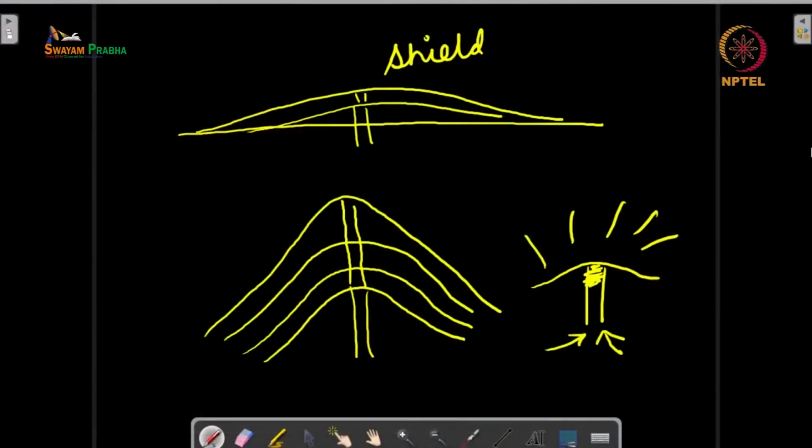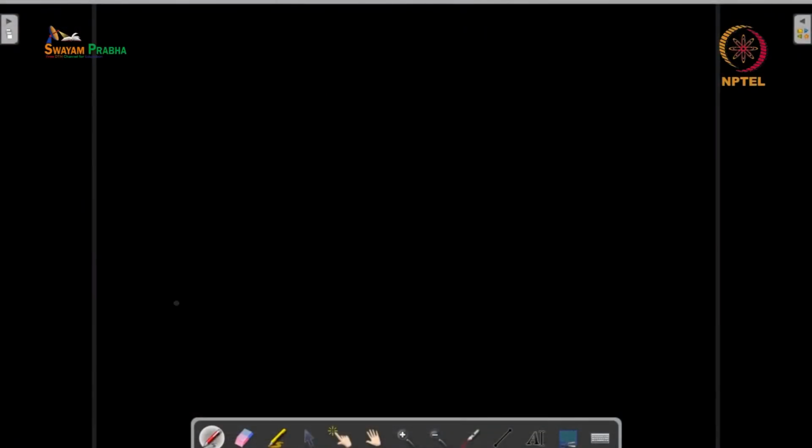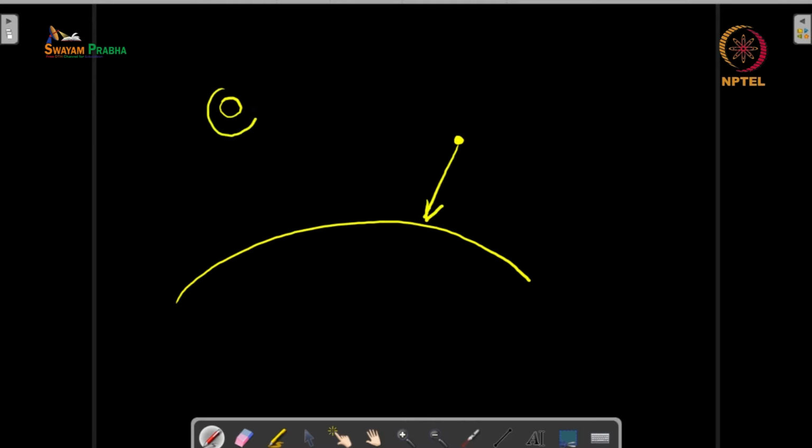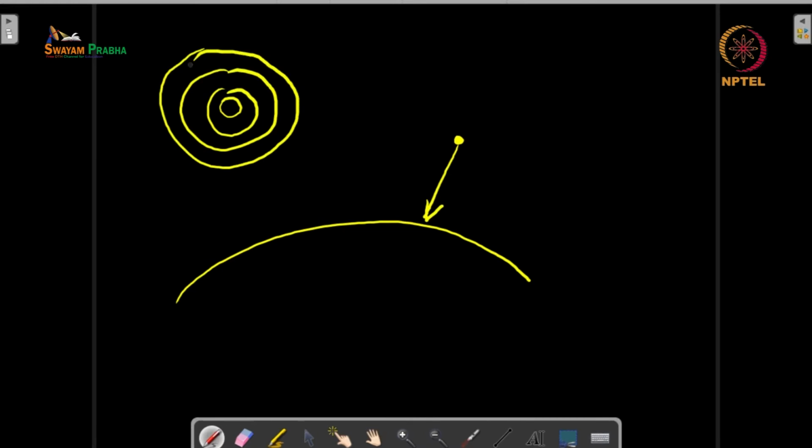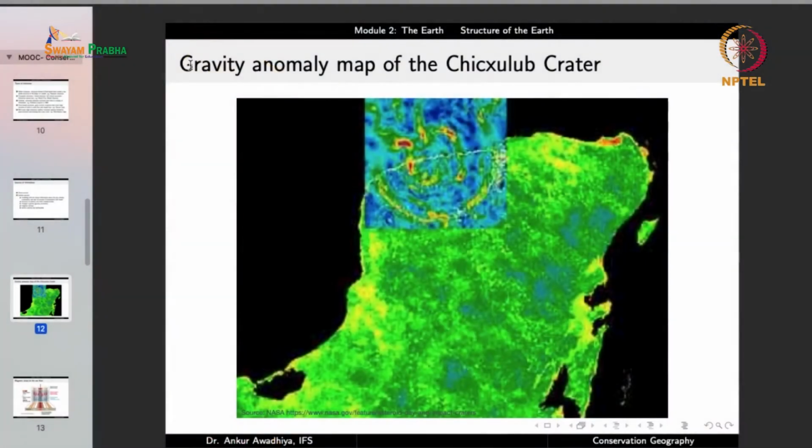Well, you can have a concentric structure, say, when there is this earth and a celestial body comes and impacts on the earth. In that case, a crater gets formed, and in that crater you can have different ridges that get formed. And in the case of this Chicxulub crater, you are observing these ridges. Now it is difficult to observe these ridges directly, but by looking at the gravity map, you can very easily see that these are concentric circles.